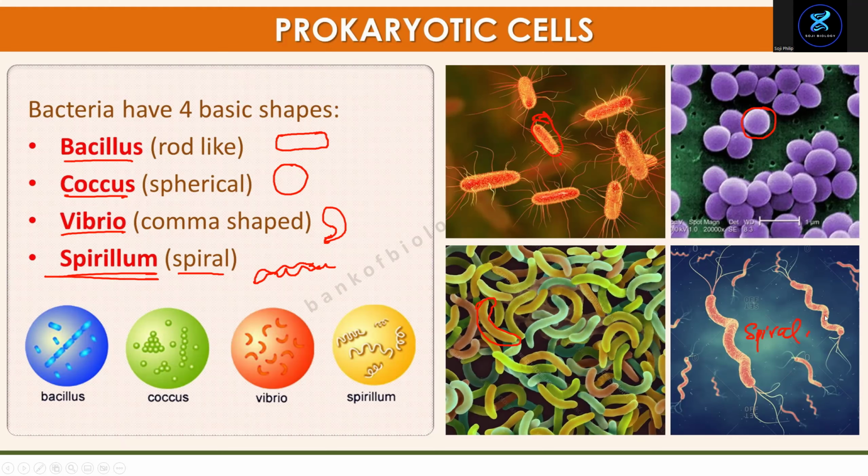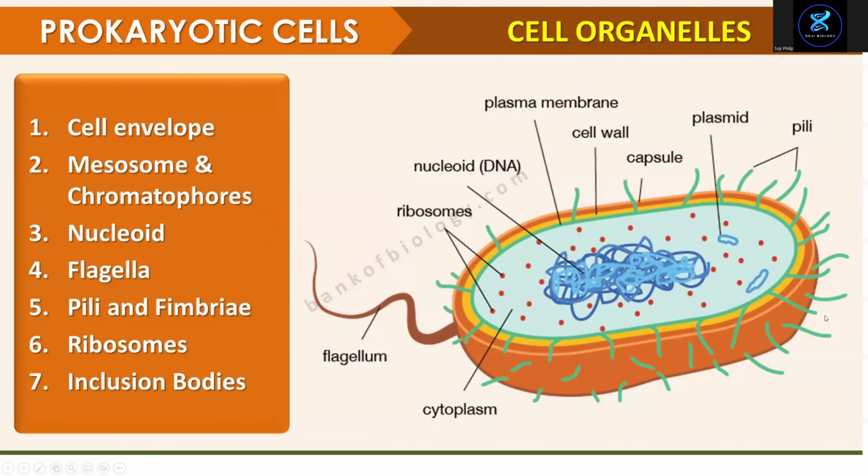Okay, tell me the shapes of bacteria. Sneha, say the four shapes of bacteria. Rod shaped, which is bacillus. Sphere shaped, which is coccus.